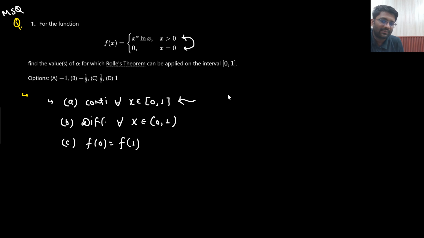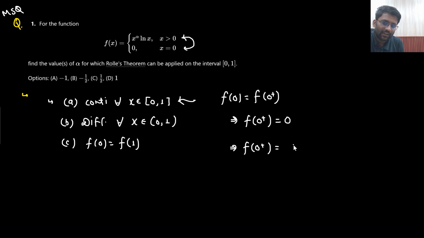Now if it is continuous, what does that mean? f of 0 should be equal to f of 0 plus. What is the value of f of 0? f of 0 is 0 only. So from here I can say that f of 0 plus should be equal to 0. Now what is the value of f of 0 plus? f of 0 plus is nothing but 0 plus into alpha multiplied with ln 0 plus. So let's keep it as 0 plus into alpha only, but ln 0 plus will be what? Minus infinity.